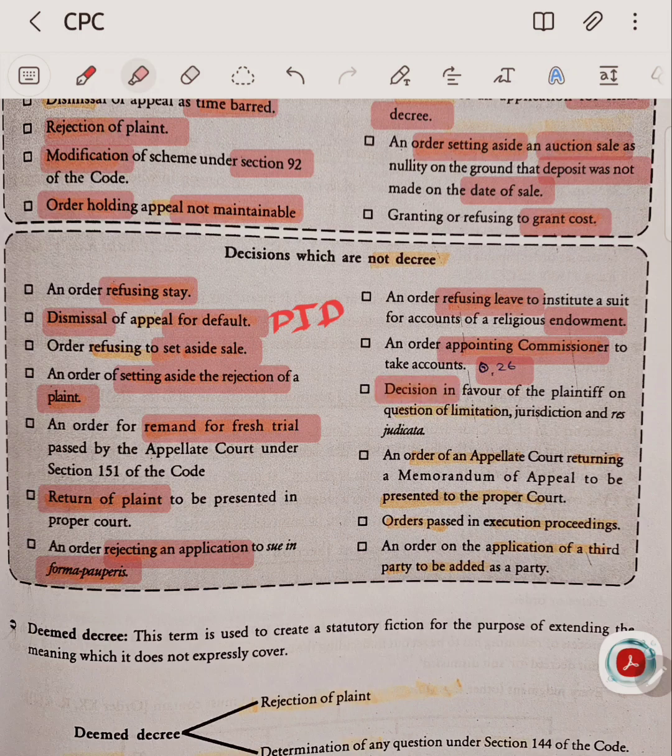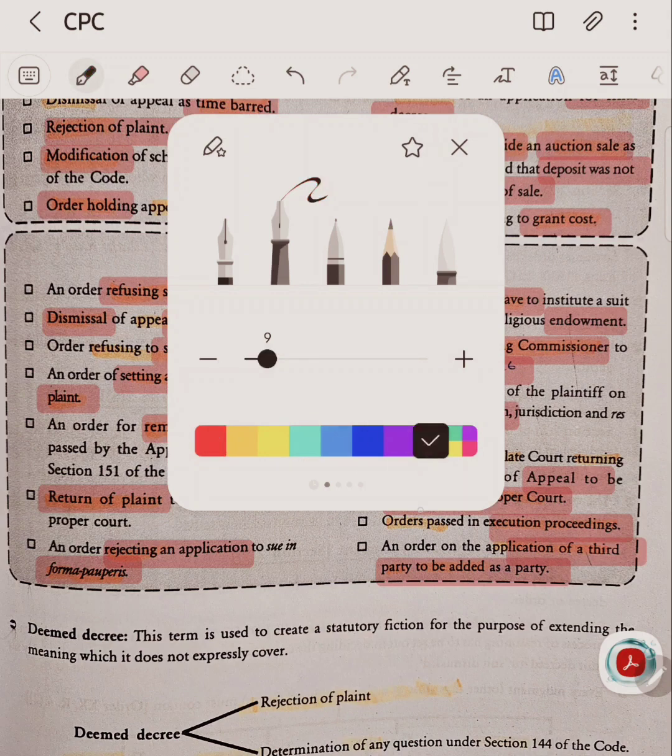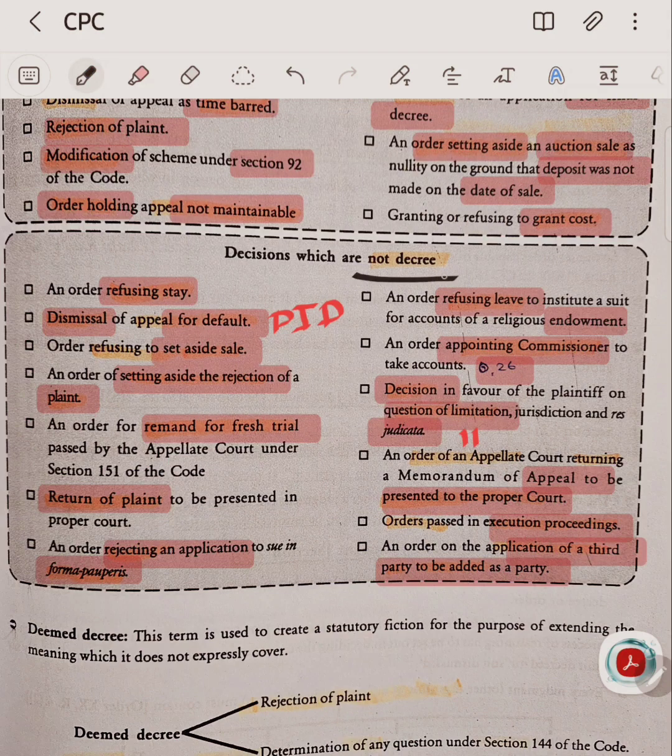Decision in favor of the plaintiff on questions of limitation, jurisdiction and res judicata under Section 11 of CPC is also not a decree. An order of the appellate court returning a memorandum of appeal to be presented to the proper court is also not a decree. Order passed in execution proceeding. And last one, an order on an application of a third party to add it as a party is also not a decree. So all these things are not decrees, friends.